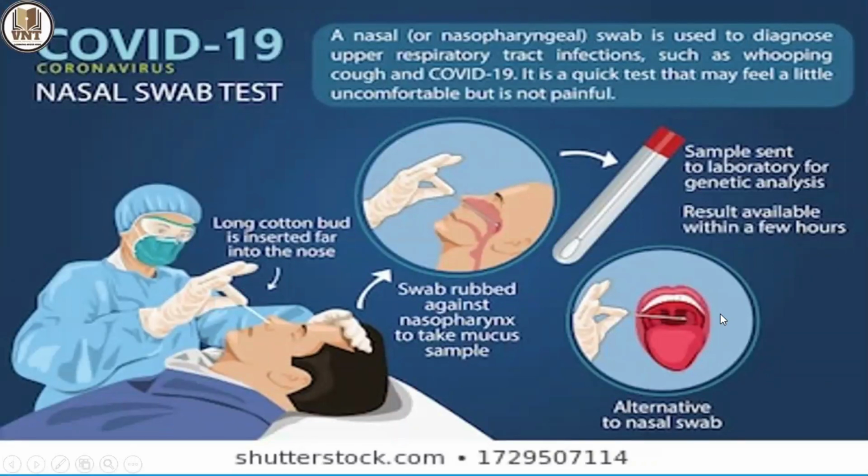See, this is the nasal swab test. First nasopharyngeal, nasal swab, and also throat swab. You know the throat swab.